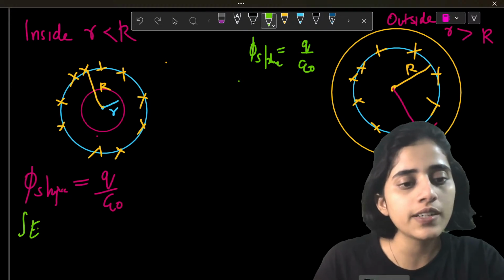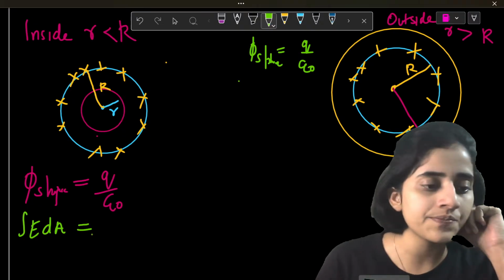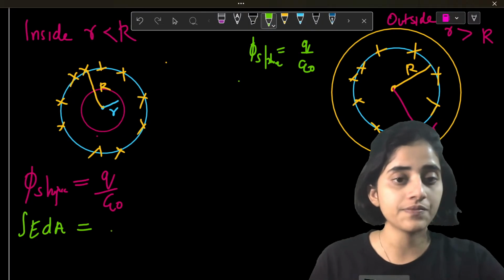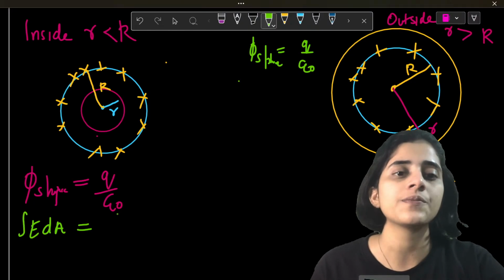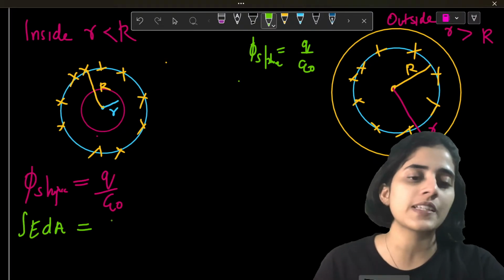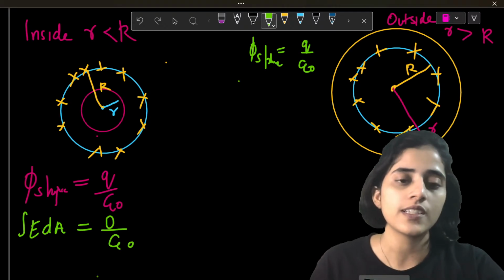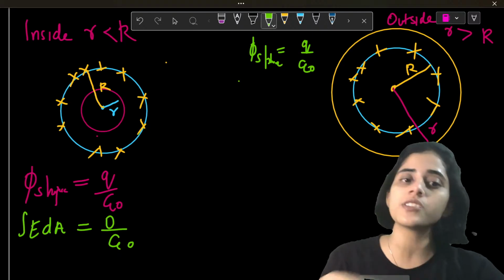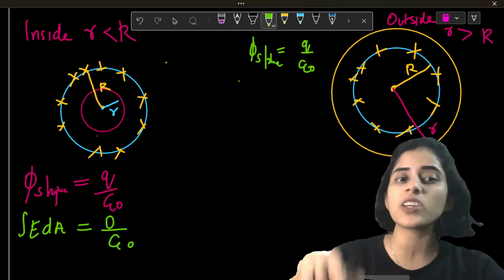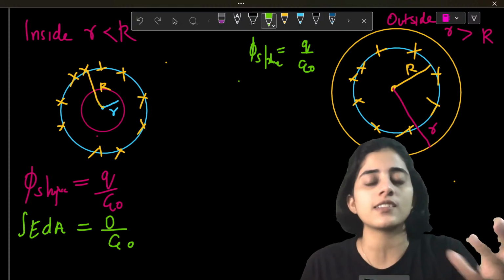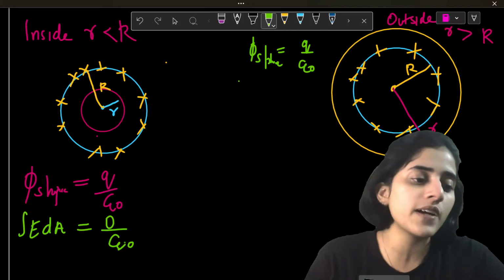Now, what I'll do? Integral of E dot dA. But, are there any charges on the pink sphere? There are no charges on the pink sphere. So this is going to be equal to 0 by epsilon naught, isn't it? Because I am considering a Gaussian surface inside the charges. So since it's inside, I'm looking at the pink sphere. So the pink sphere has no charge. You can see the yellow crosses are the charges. So Q is 0. So this becomes 0 by epsilon naught.